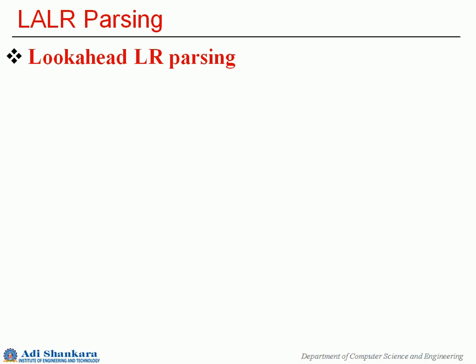We have already seen LR0 parsers and SLR, simple LR parsers, both of which use LR0 items. We also have seen canonical LR parsers. This being the last one, it is the most powerful among all these four types.